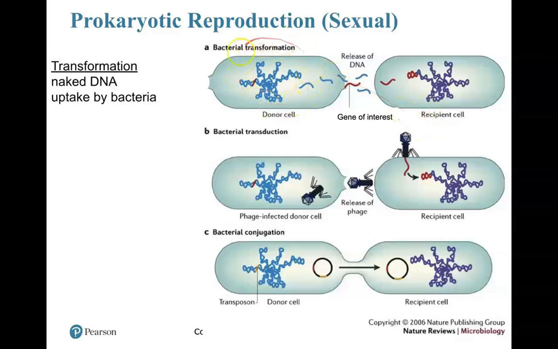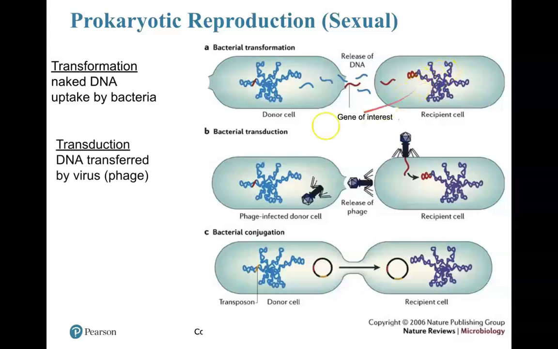So here I can see a donor cell, and I have some DNA in a nucleoid region, that blue area. There's all the genetic material. I've highlighted this red portion here. That red portion then gets released along with some other bits of DNA and actually gets uptaken by another bacteria that's located nearby. Bacteria like to be close together. And so that DNA is uptaken by another bacteria and gets incorporated into their nucleoid region. That process is called transformation, the uptake of naked DNA.